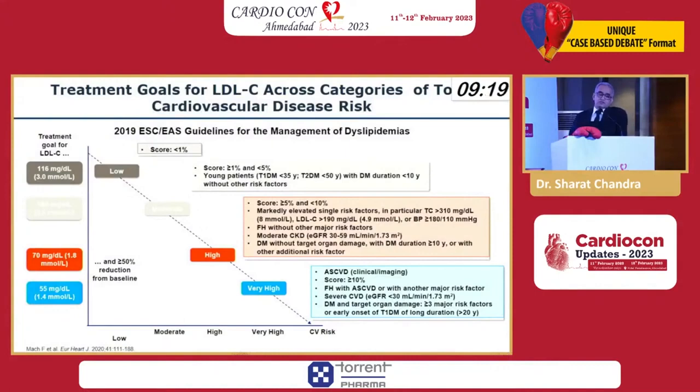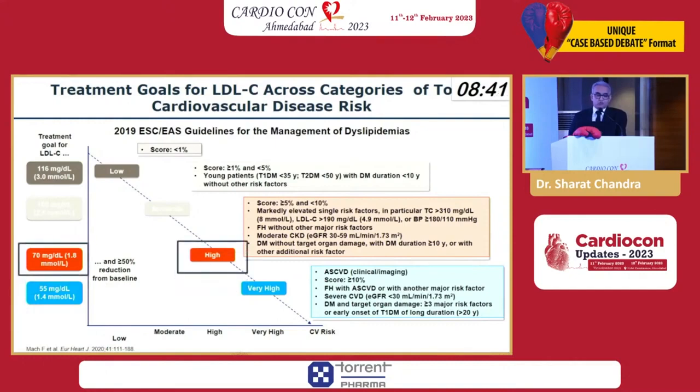Look at these relatively recent guidelines from ESC-EAS published in 2019. If you see here, as the risk of the patient rises from less than 1% to more than 10%, the goalpost is absolutely moving farther and farther. While at a low risk, a level of 116 is okay. At very high risk, a level of 55 has to be maintained as per this guideline. So it is important for a patient like him, who is a high risk patient, that you should really bring down his LDL to 55, while right now it is 112.